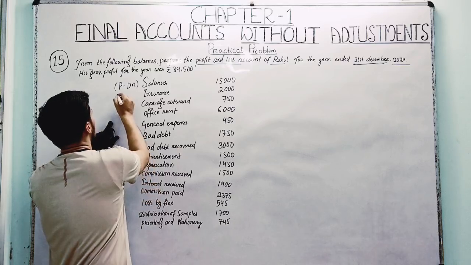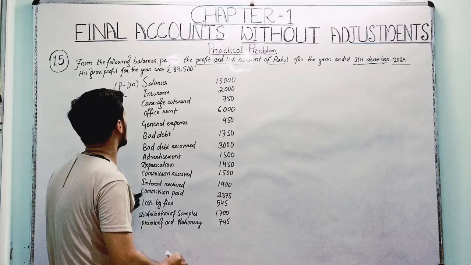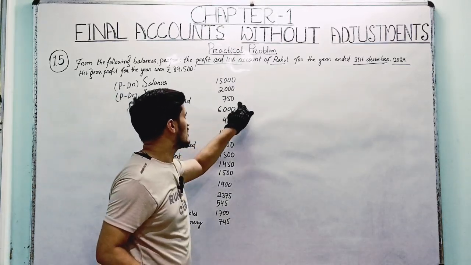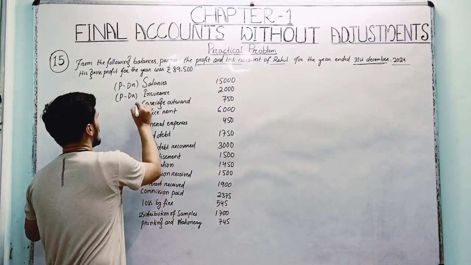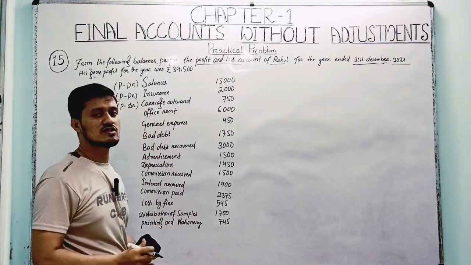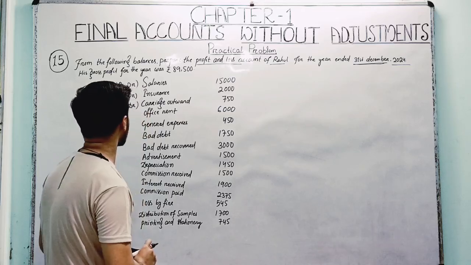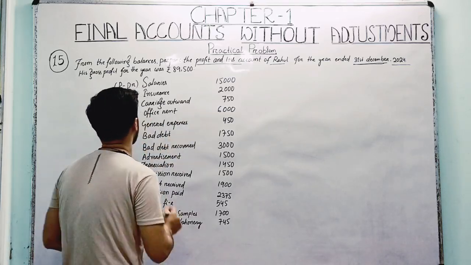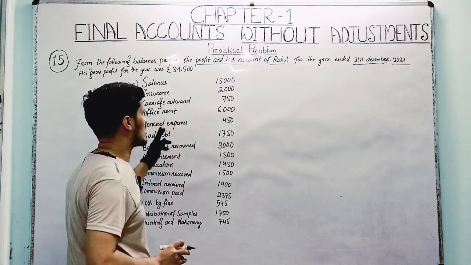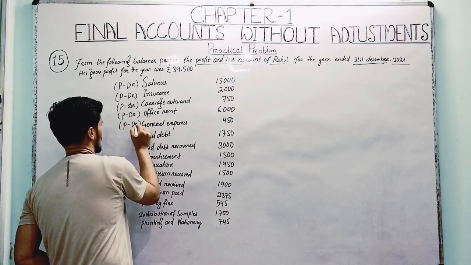In the profit and loss account, insurance is a kind of expense, 2,000, on the debit side. Carriage outward is 750, right? Carriage outward is a selling expense, a transportation cost related to the sales department. Similarly, office rent is an expense and will be debited to the profit and loss account. General expenses are also an expense and will be charged to the profit and loss account.